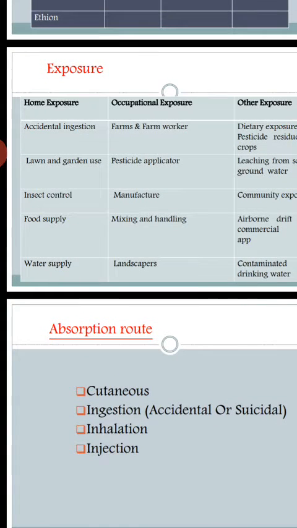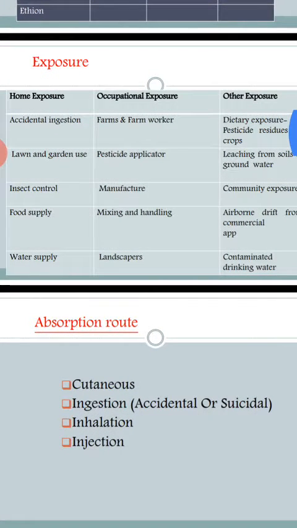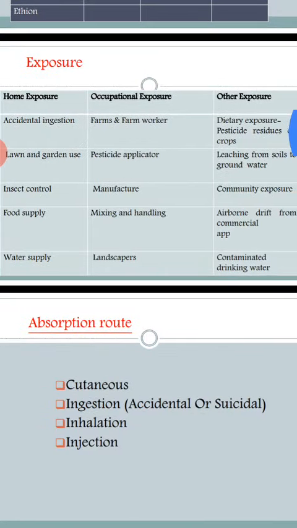Next is where you get exposure to organophosphorus compounds. Home exposure because of accidental ingestion, maybe while spraying garden plants, or while spraying for insect control. Even food supply and water supply contamination, food and water exposure to organophosphorus compounds, can also cause toxicity.